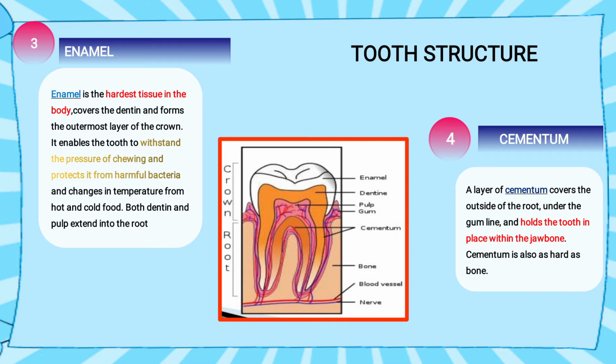Now the next is cementum. See in the image, the two parts labeled are the cementum. Let's see what cementum is. A layer of cementum covers the outside of the root under the gum line, and the root is attached with the cementum, which holds the tooth in place within the jaw. So who is helping the tooth to stand in its place? This cementum helps the tooth stick to the gum. Cementum is also as hard as bone.